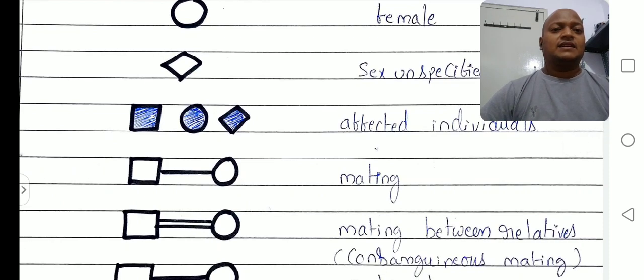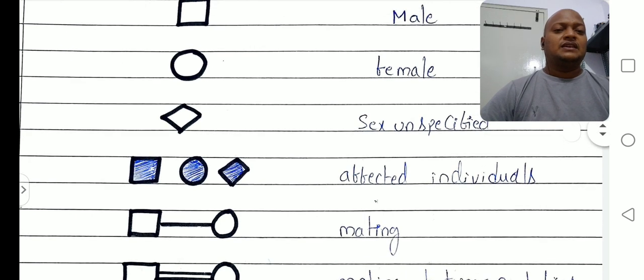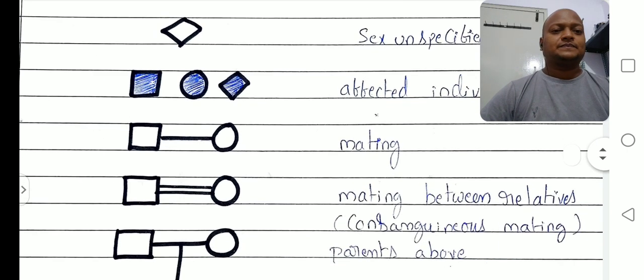And next one, between a square and circle, one line is there. There is a connection between square and circle. What does the connection mean? Mating, right? Marriage, for example, mating or marriage between male and female. Next one, two lines are there between square and circle. Two lines indicate mating between relatives, that is consanguineous mating.